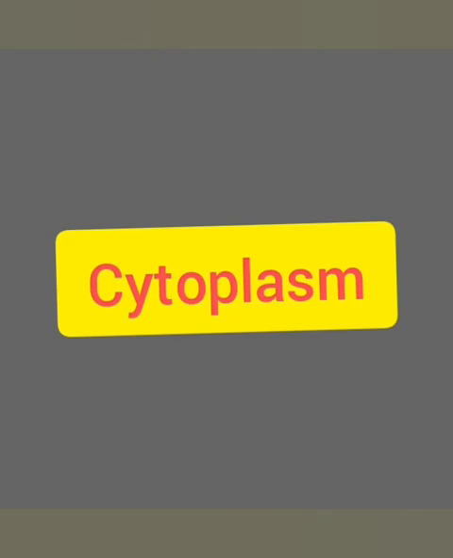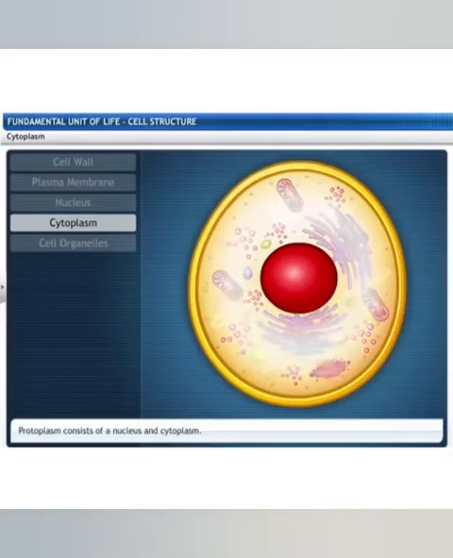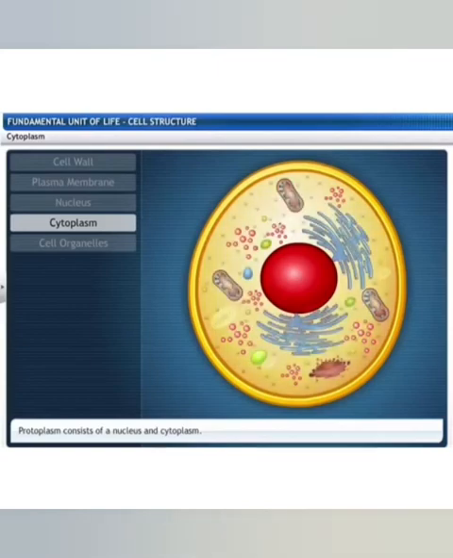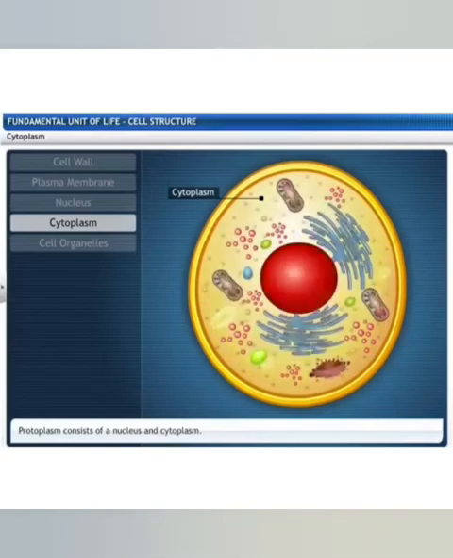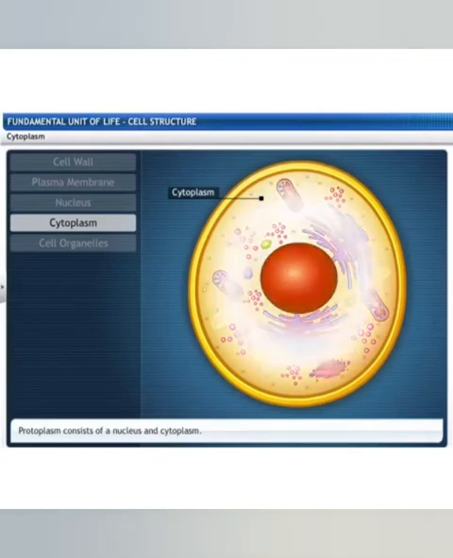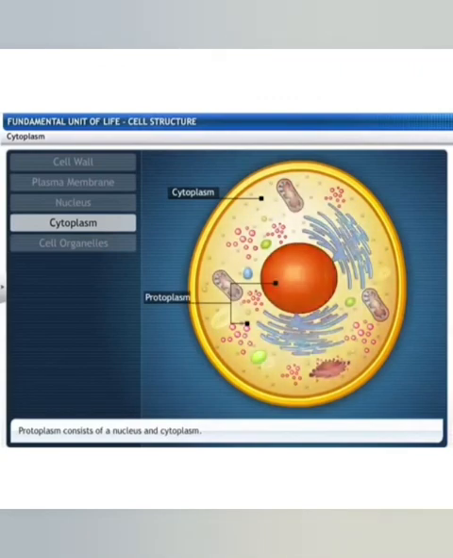Now we will study about the cytoplasm. What is cytoplasm and what is the role of cytoplasm? The contents of the cell between the nuclear membrane and the cell membrane is called the cytoplasm. Now the cytoplasm and the nucleus make up the living content of the cell, that is known as the protoplasm.